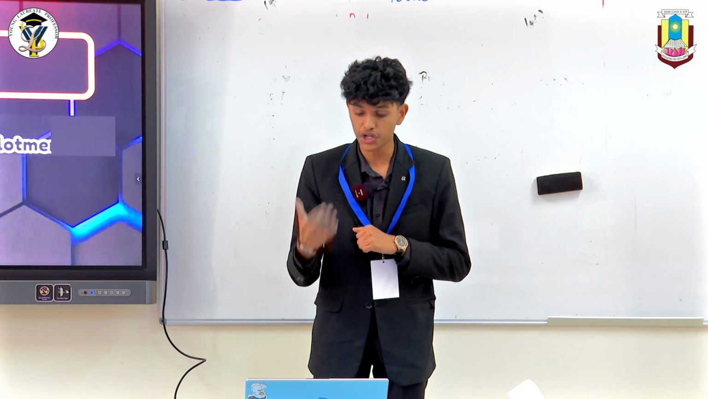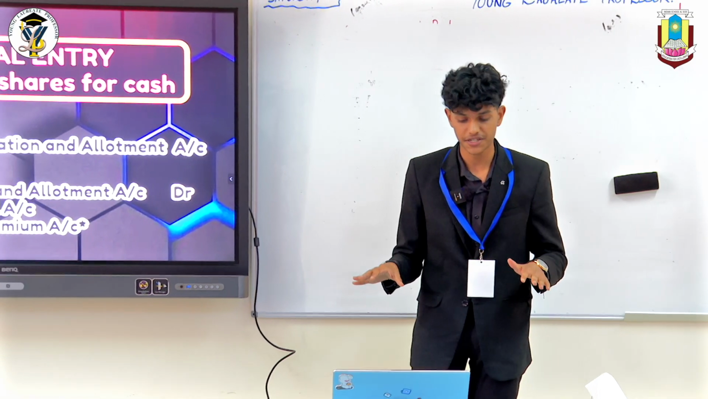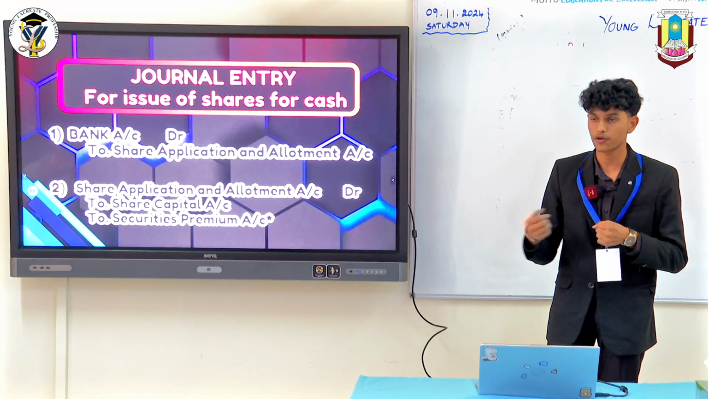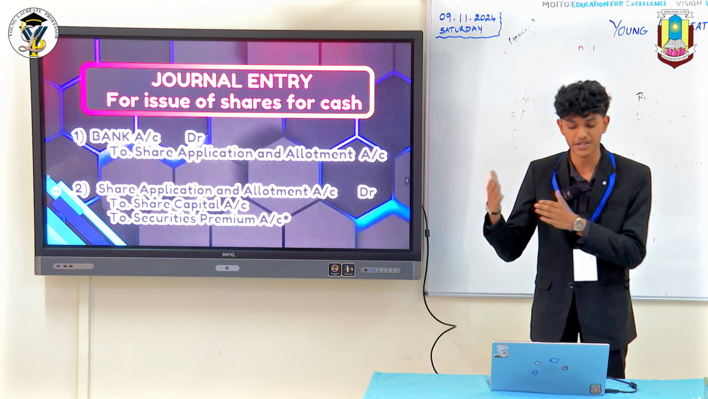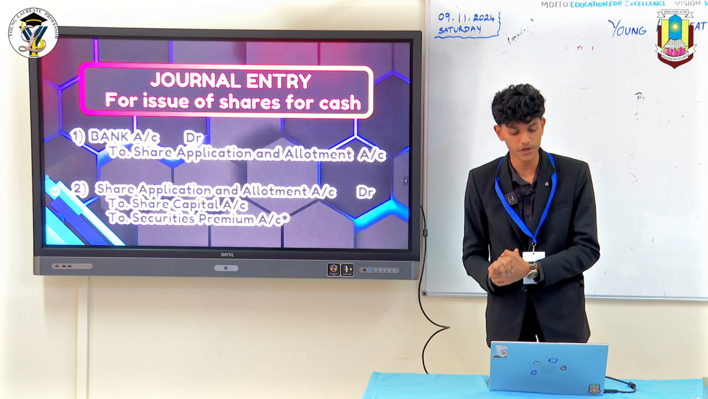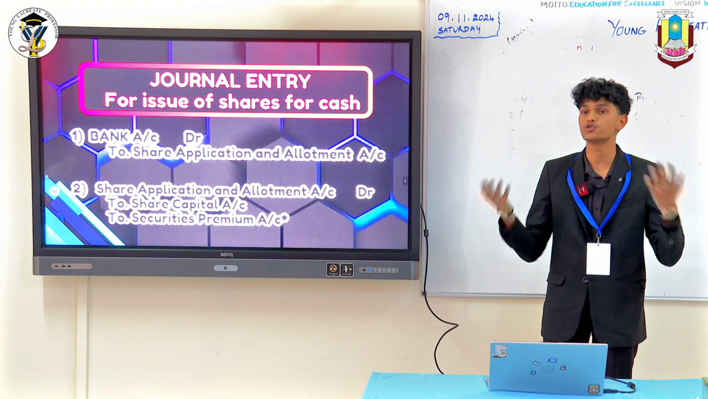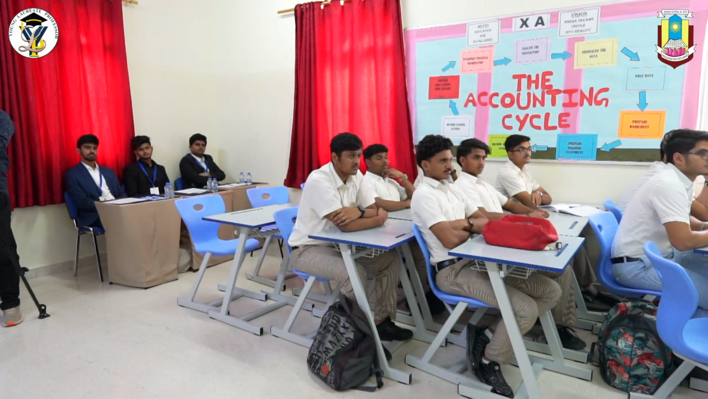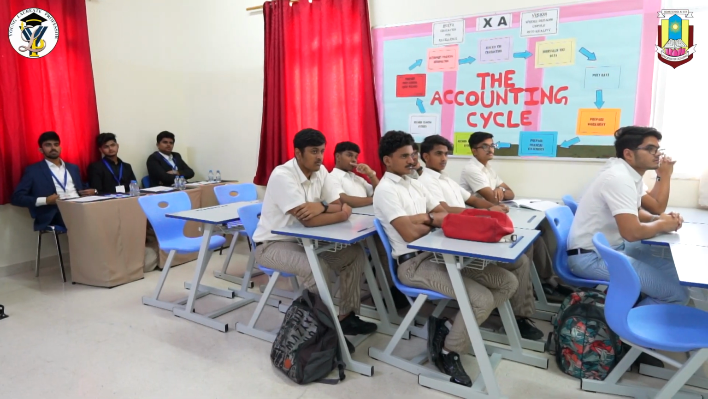So there's a journal entry for it. This is a very simple journal entry: bank account debit, that is us receiving the money for the application and allotment, to share application and allotment account. Under this, again, this is a huge topic, but since this is not our topic for today, I'll quickly go through it. The second entry is share application and allotment account debit to share capital.